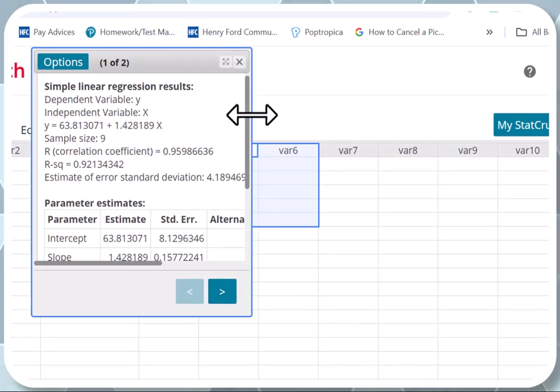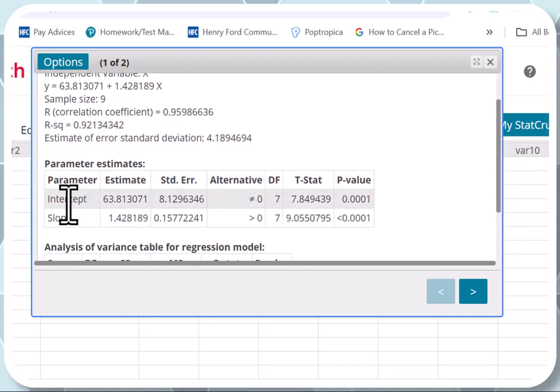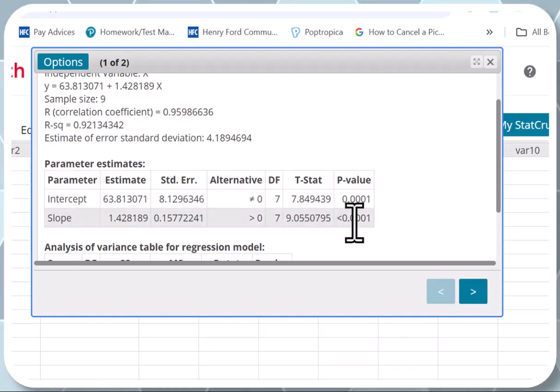And let me show you. Here's the slope. You look at the test statistic, which is 9.055, and look at the p-value. It tells me that the p-value is so small, so we reject the null hypothesis. And if you reject the null hypothesis, you conclude that correlation is significant. The null hypothesis here is that correlation is not significant, and the alternative will always be that correlation is significant.